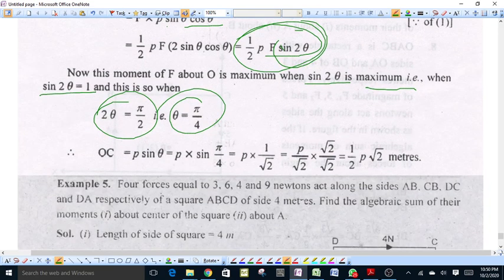If we take theta equal to pi by 4, then OC is equal to P sin theta, which is P into sin pi by 4, means P into 1 by root 2, that is, OC comes out to be half P root 2 meter.